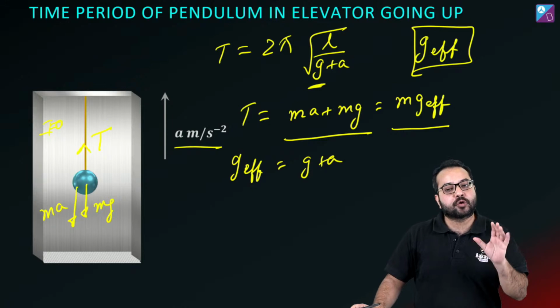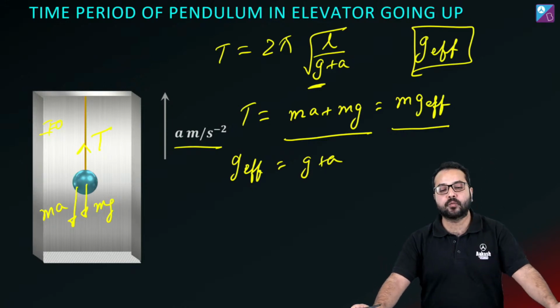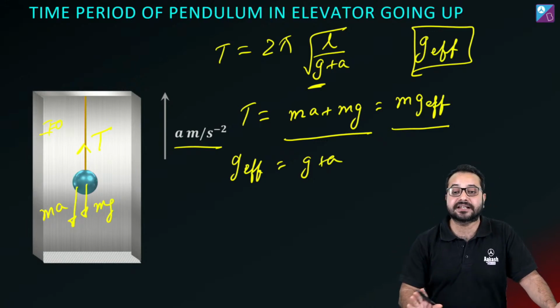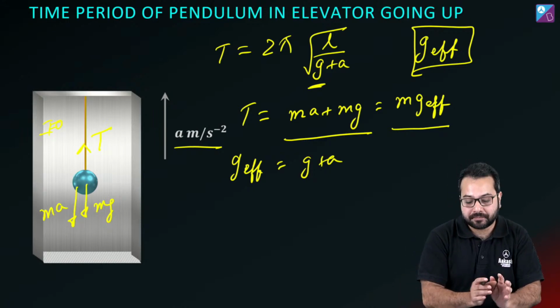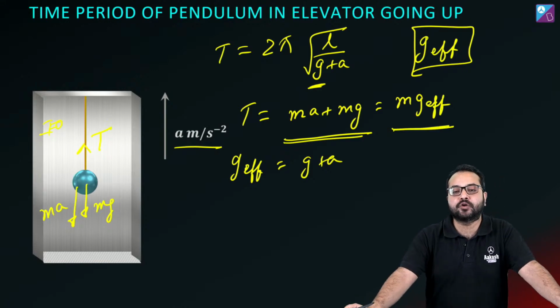So a lot of times you can apply this directly and it is going to save you a lot of time. And I'm going to show you one such problem also. But is this clear? How to find G effective? कैसे निकालना है G effective? Equilibrium में. ठीक है? Equilibrium में what is the tension? You have to equate it to M into G effective.